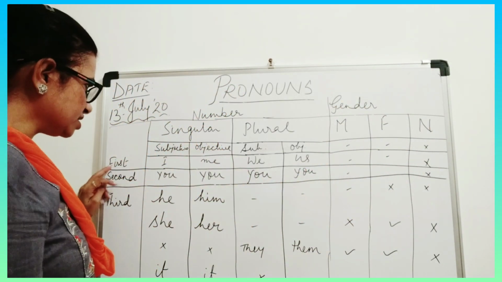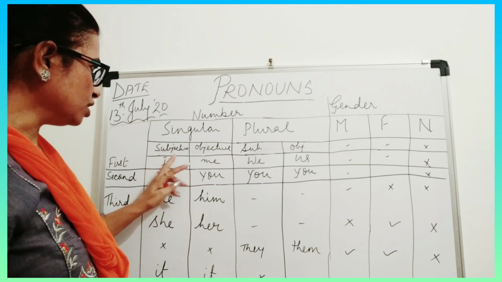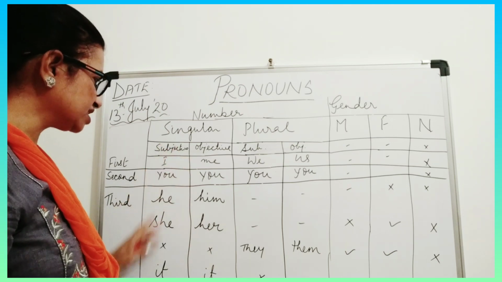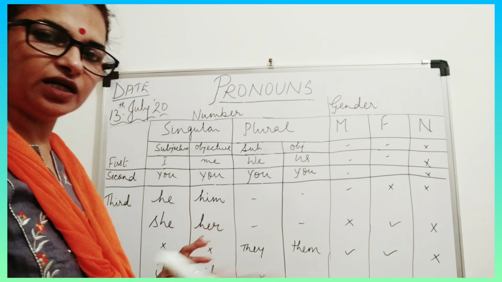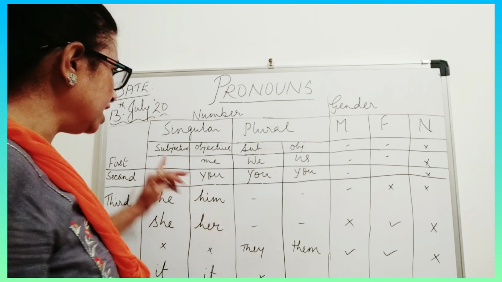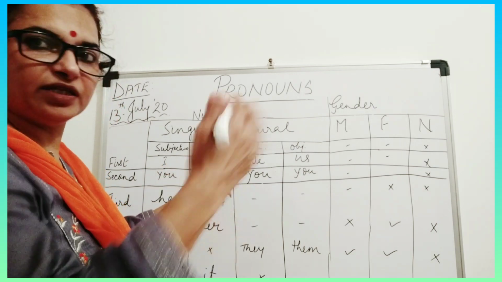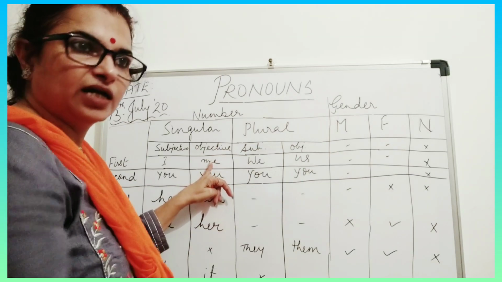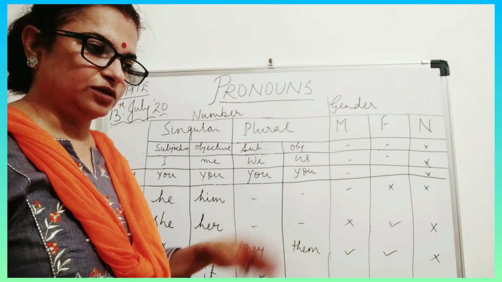So in first person, I. Okay. So I, these are all subjective. Why subjective? Because whenever we are beginning a sentence, I will come in the beginning only, whereas me will come in the end. Like I will do my homework.